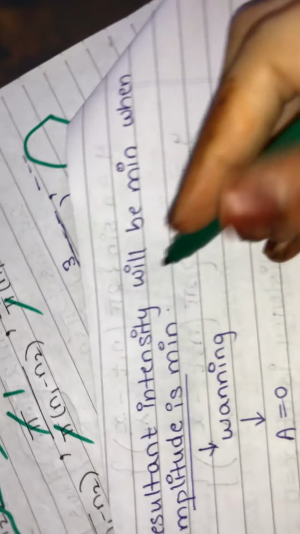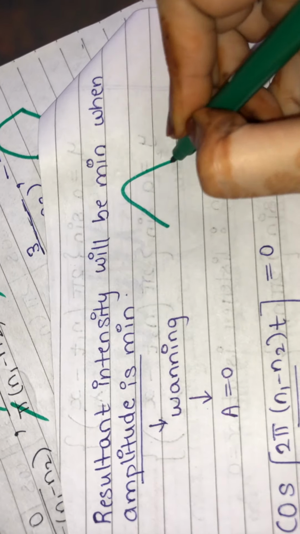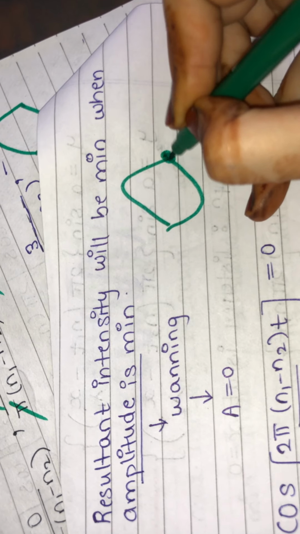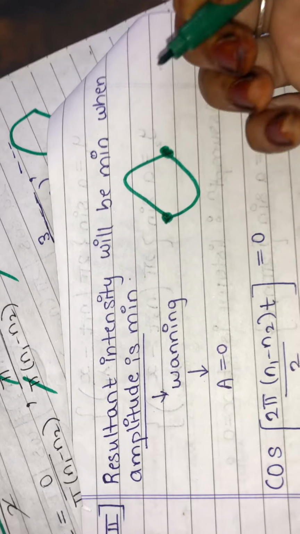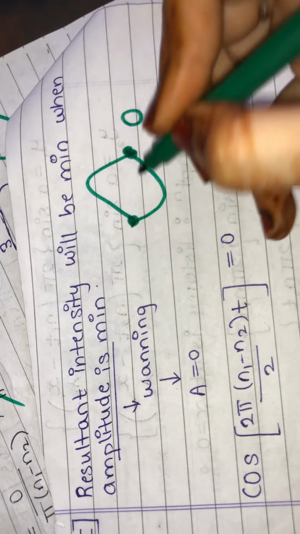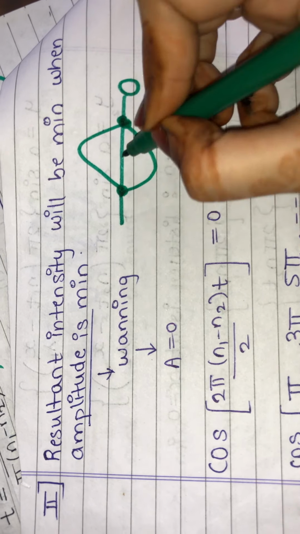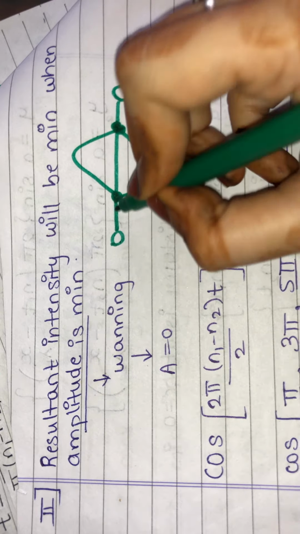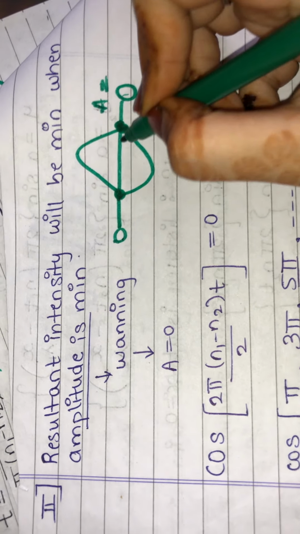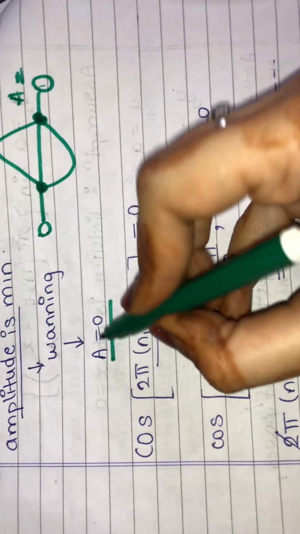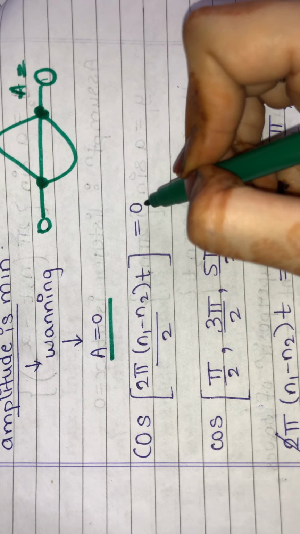What will be the time interval between two wanings? Now the intensity of the sound will be minimum when we look at two wanings. Of course, the intensity of the sound will be minimum, meaning the intensity becomes zero. Here the amplitude becomes zero, at the mean position where the amplitude is 0. So here the amplitude is 0 for waning. I'll substitute the value of A as 0.